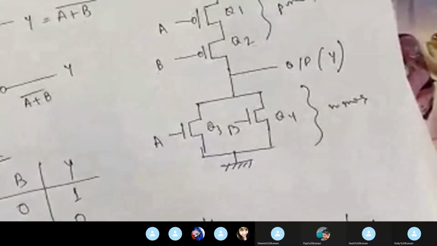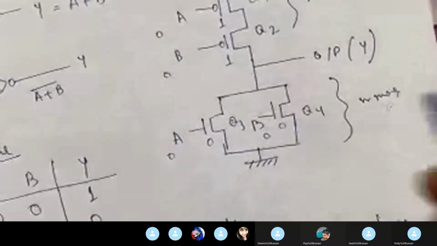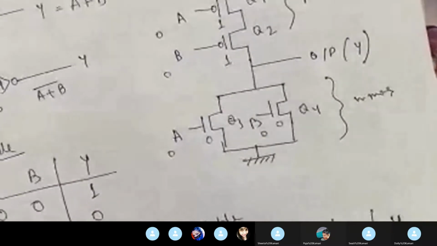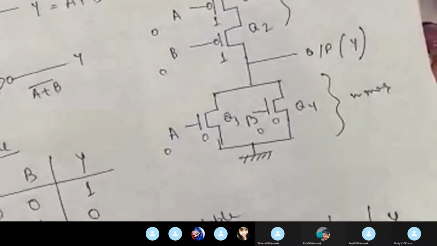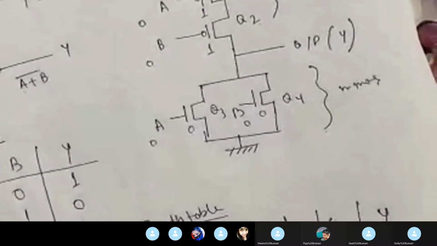Now see it from the circuit. When A and B both are 0, here it is also 0, here also it is 0. ये 0 होने से क्या हो जाएगा? My Q1 becomes 1 and Q2 also becomes 1, and for 0, Q3 is 0 and Q4 is 0. So Q1 and Q2 are both in on condition and Q3 and Q4 are both in off condition, right?